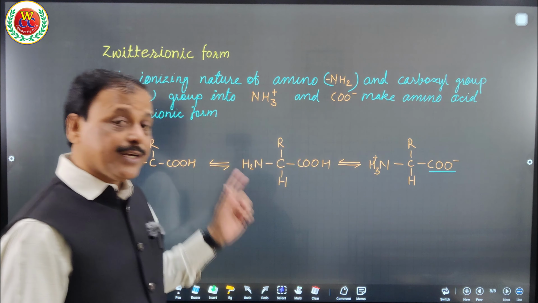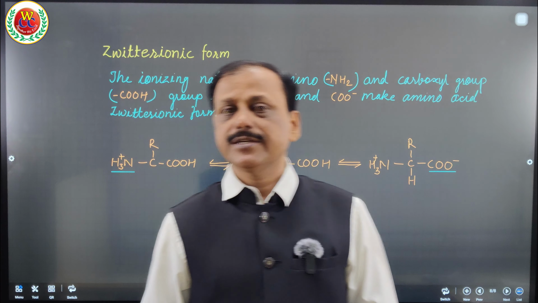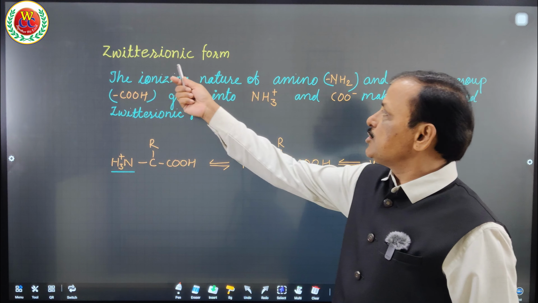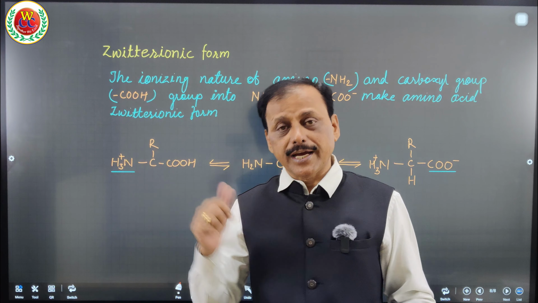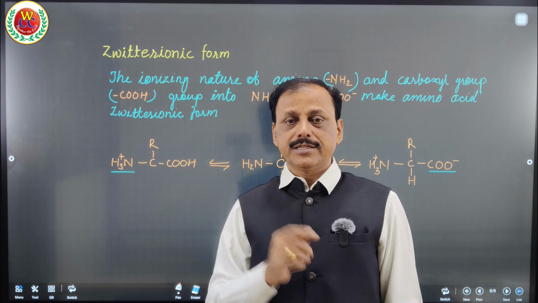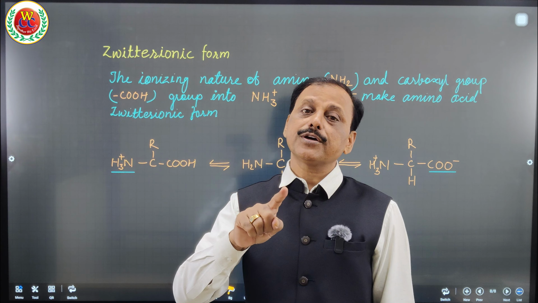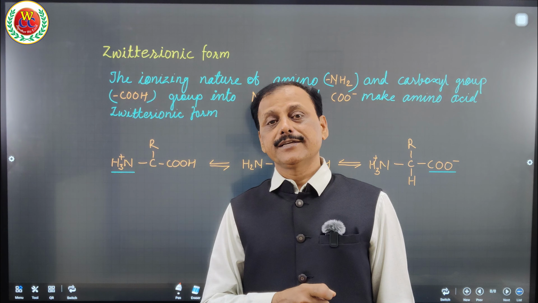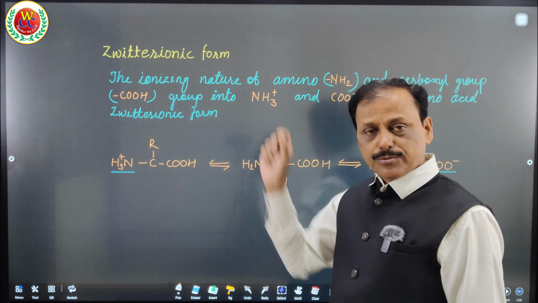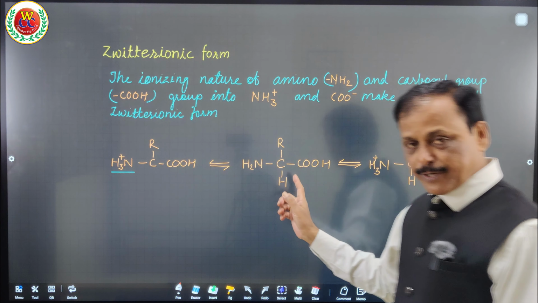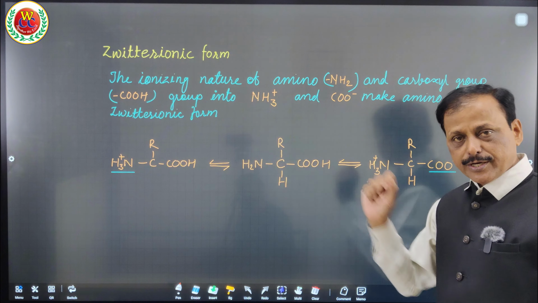It's very important. Now, one more point given in your book is zwitterionic amino acids. Why are they called zwitterionic? Because an amino acid has one amino and one carboxyl group. This amino group NH2 and carboxyl group COOH can produce ions, cation and anion. Since it can produce both cation and anion, it is called zwitterionic form. See here, as a part of explanation, this amino acid has one carboxyl and one amino group.